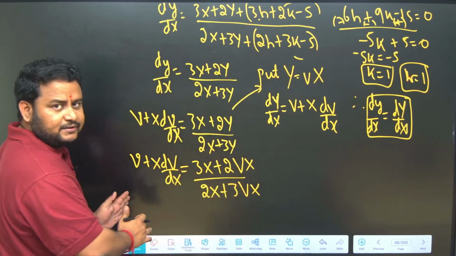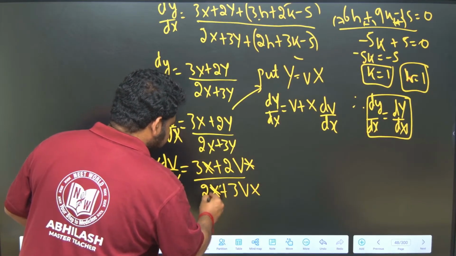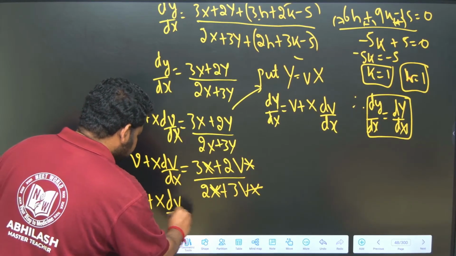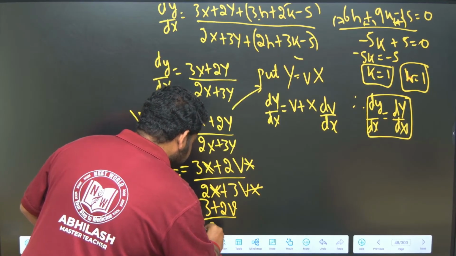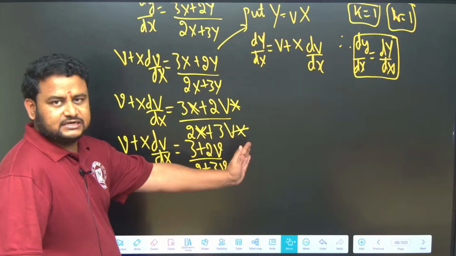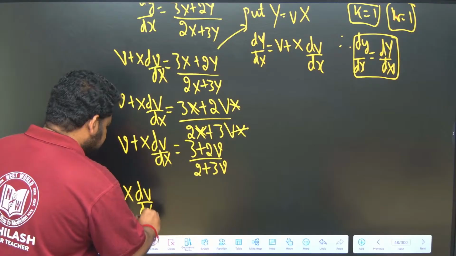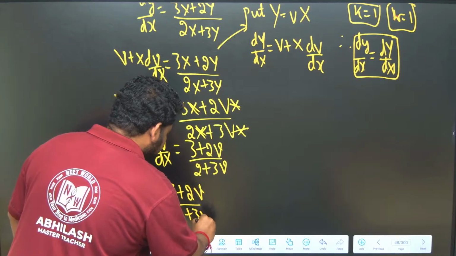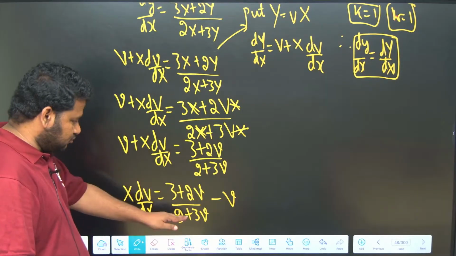Now I can take x common and cancel it, in the numerator and denominator. So ultimately I will have v plus x dv by dx is equal to 3 plus 2v divided by 2 plus 3v. That's it. Now this v we have to take to the RHS. So I will get x times dv by dx is equal to 3 plus 2v by 2 plus 3v minus v. This is what I have. Now I should take the LCM, which is 2 plus 3v.